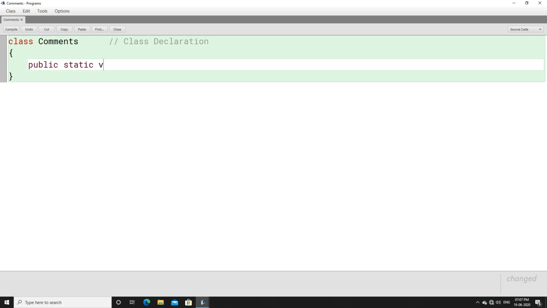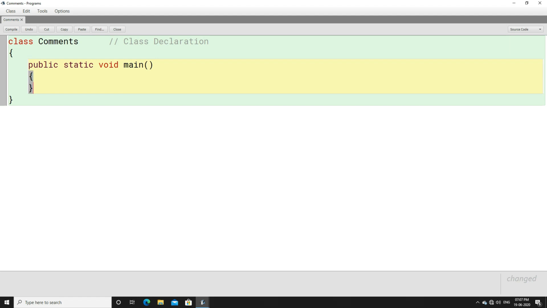public static void main, and what is this? This is main method declaration. This is called method declaration or main method declaration. So if you want, you can write a single comment line for this, "main method declaration." So these two things are never going to get executed, remember. But looking at these comments, you or anyone will come to know that here class declaration is done, here method declaration is done.